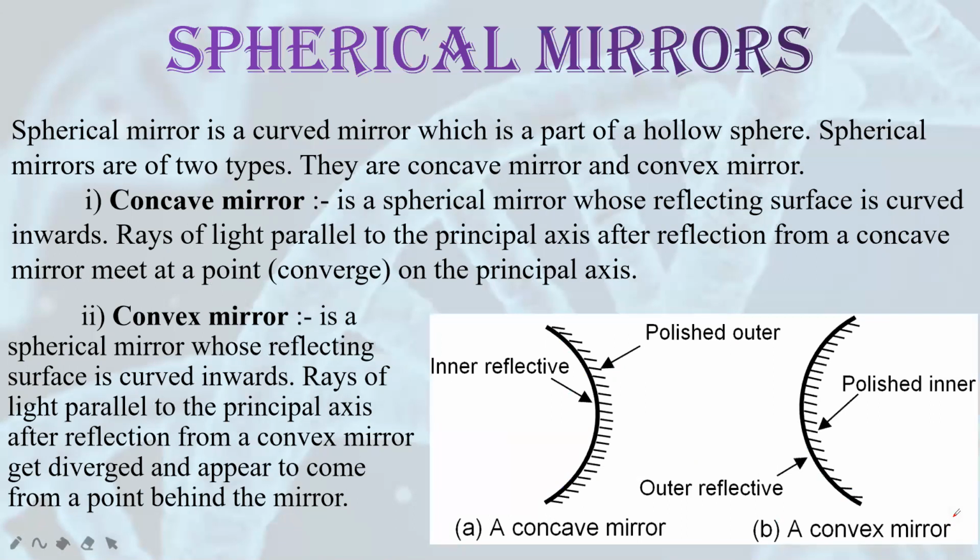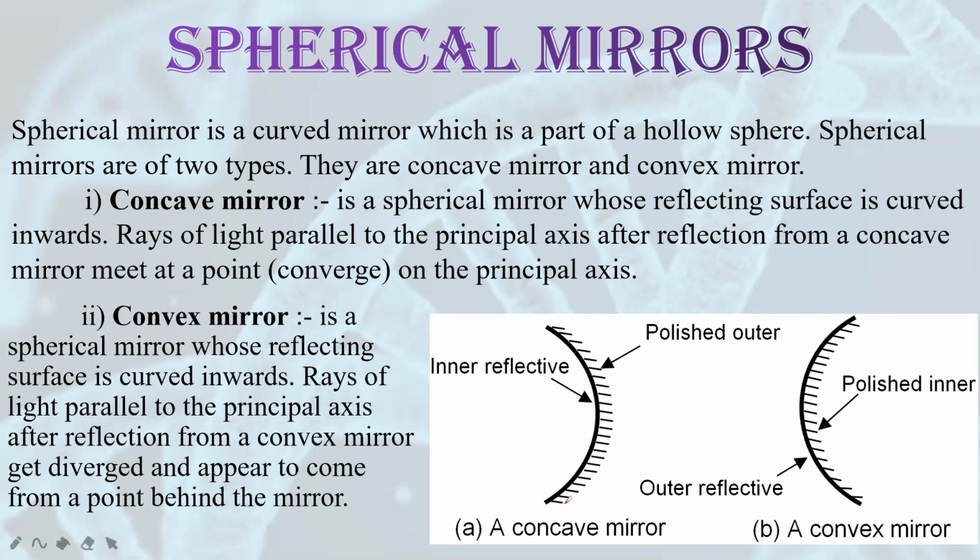Now we are going to start our main topic here, that is spherical mirrors. We have studied plane mirrors, but in this chapter and in 10th standard we'll be studying about spherical mirrors. Now what is a spherical mirror and why is it called so? As you can see here in the diagram, a C-shaped mirror has been shown, a concave and a convex. You have to imagine that this has been cut from a hollow sphere. That's why this is known as a spherical mirror.